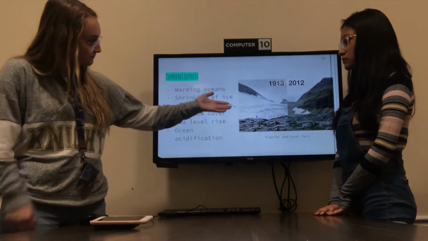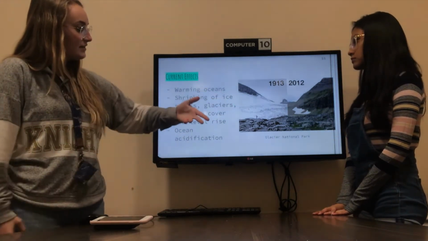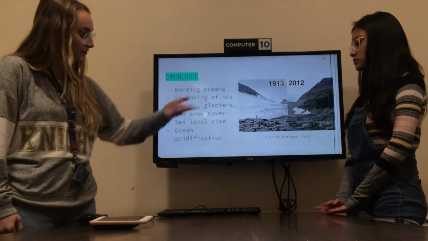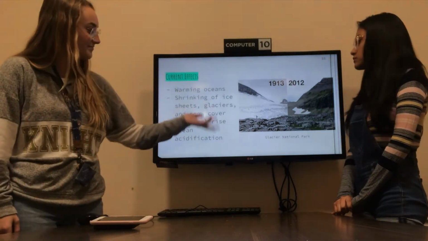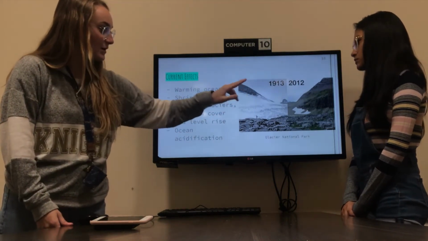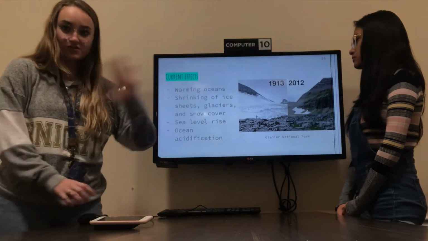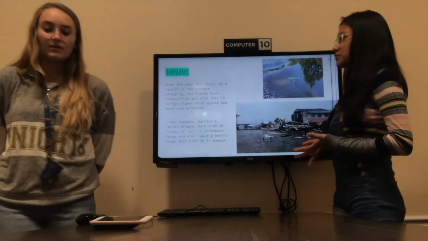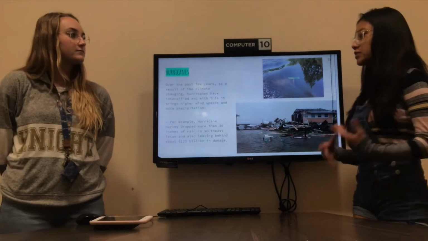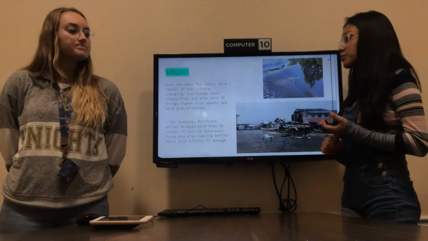As you can see, in 1913, the landform was practically covered in ice, save for a little bit of mountain, and in 2012, barely any ice and mostly just grass. Hurricanes over the past few years, as a result of the climate changing, hurricanes have intensified, and with this it brings higher wind speeds and more precipitation.